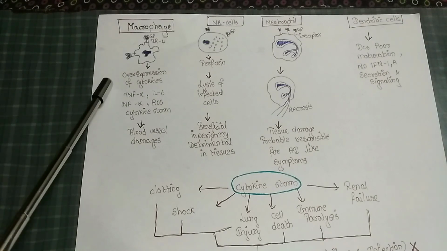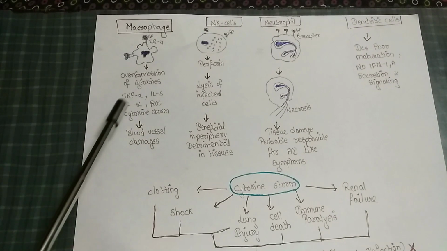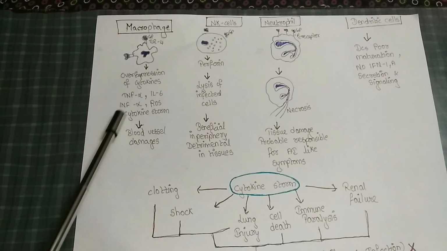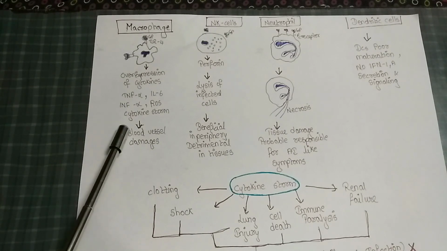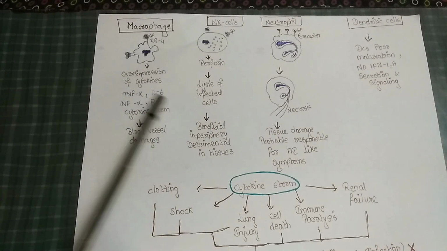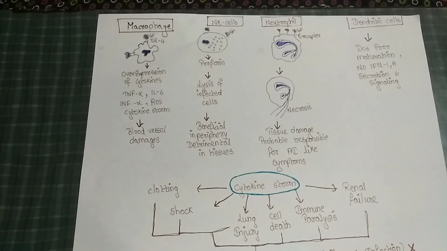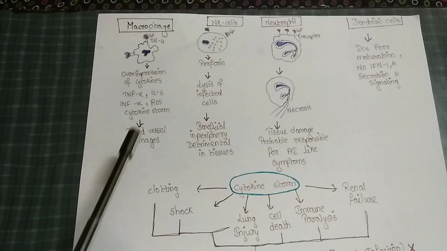Macrophages: there will be an overexpression of cytokines like tumor necrosis factor alpha, interleukin 6, and interferons. There will be increased production. Due to increased production, there is blood vessel damage. We have seen these chemoattractant roles before, primarily what they normally do. So due to this overproduction, there will be blood vessel damage.